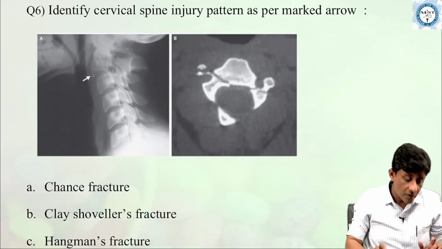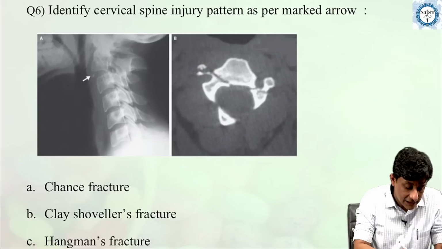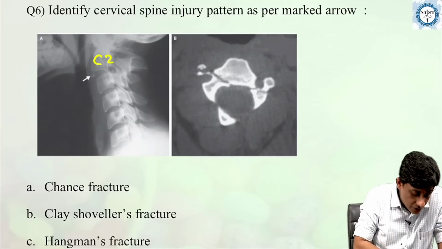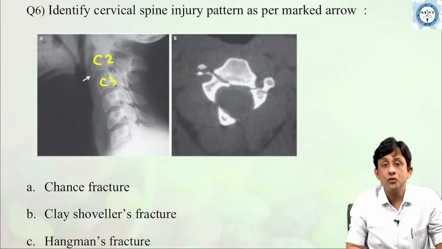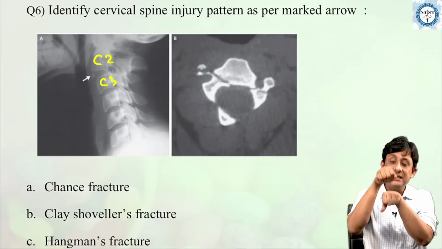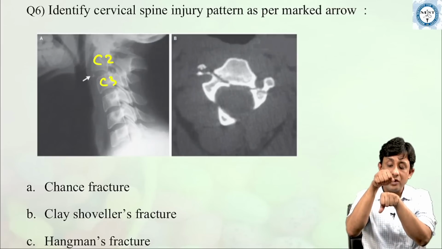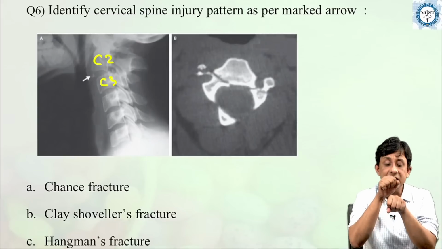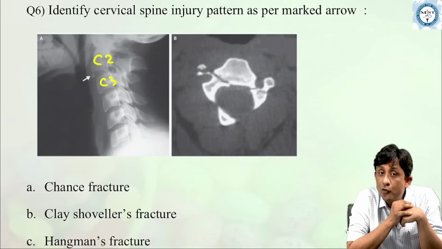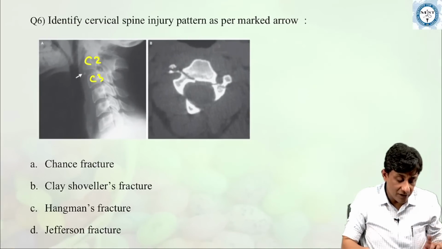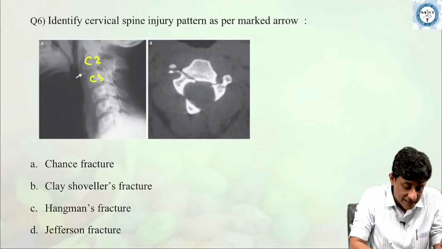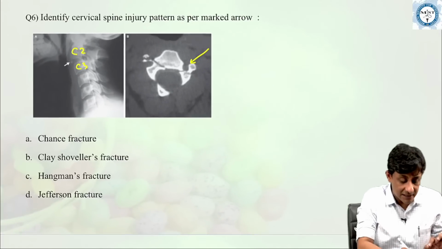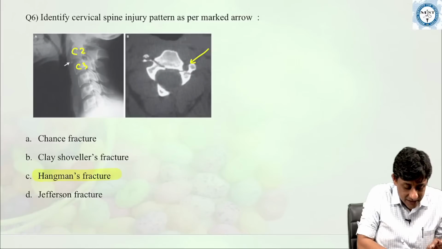So, what you see here. Now, as I tell everybody, count the cervical vertebra. So, this is your C2 and this is your C3. What we see here is that the second cervical vertebra has translated in front of the third cervical vertebra. So, there is an anterior translation of C2 over C3, and along with this you see multiple fractures of the second cervical vertebra. This description classically fits hangman's fracture.